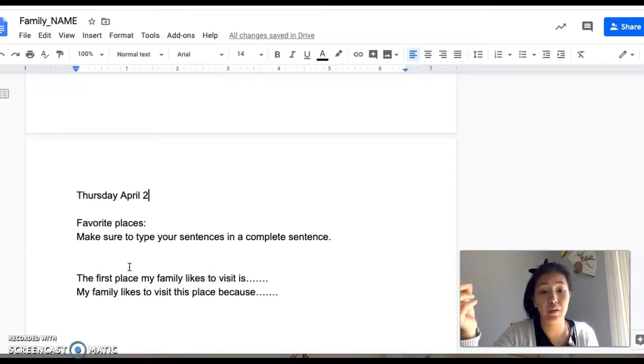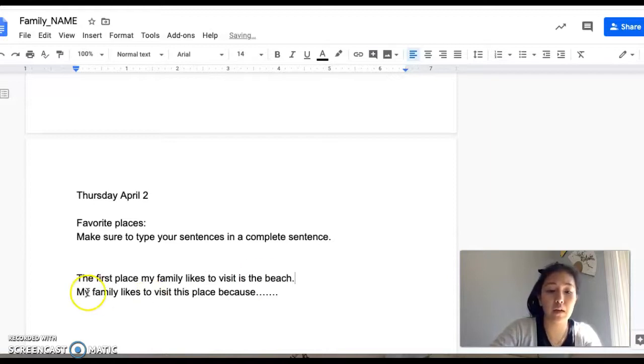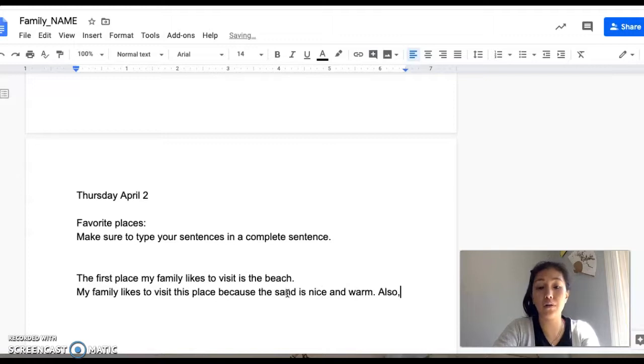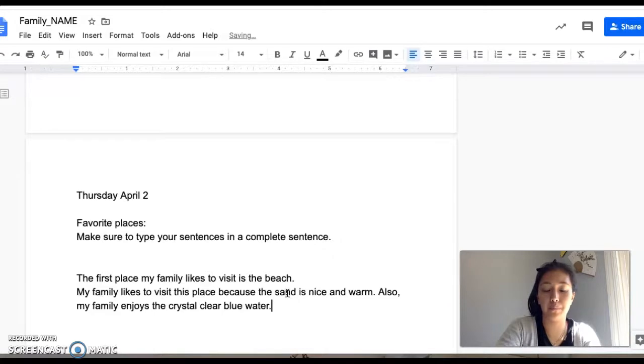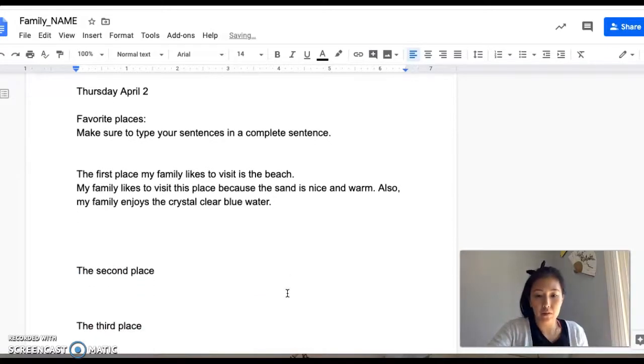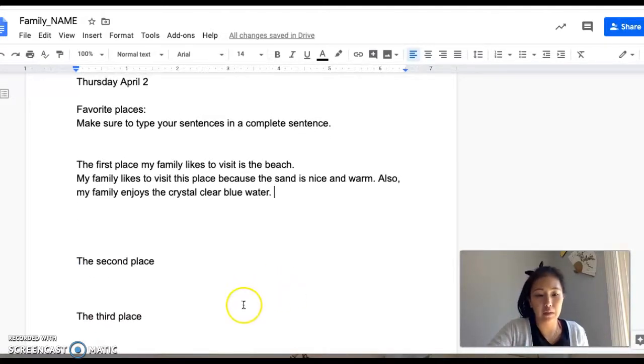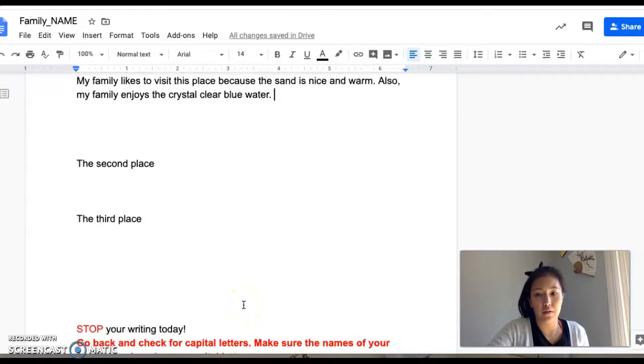So the first place my family likes to visit is, Miss Laspiza is going to say the beach. And then I'm going to say, my family likes to visit this place. You could say the beach because the sand is nice and warm. Also, my family enjoys the crystal clear blue water. And then you're going to continue on and do the second place and then the third place, boys and girls.